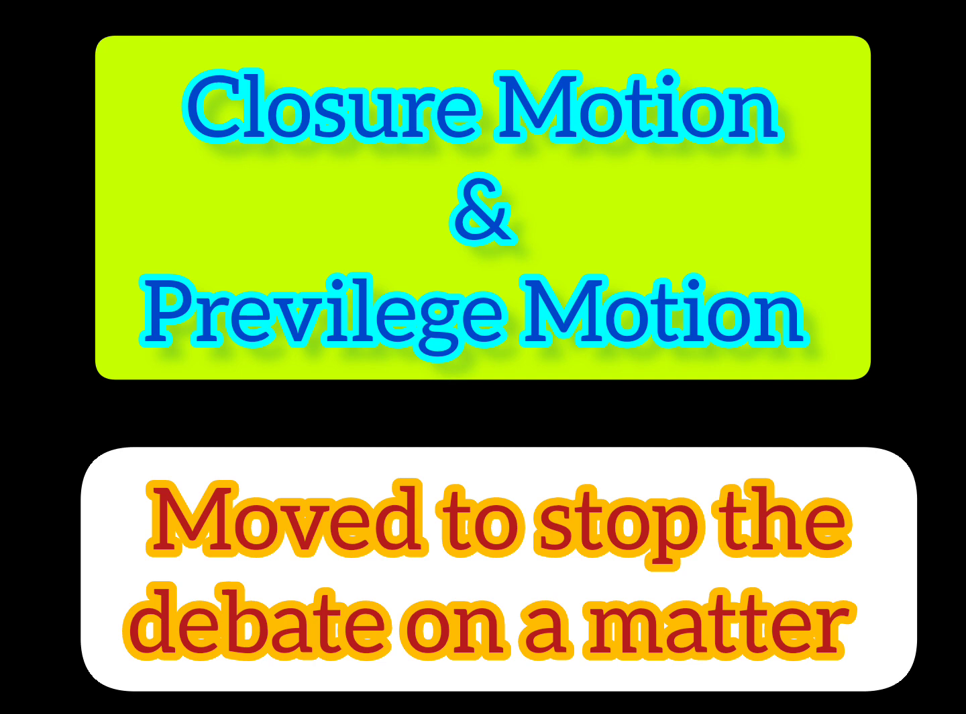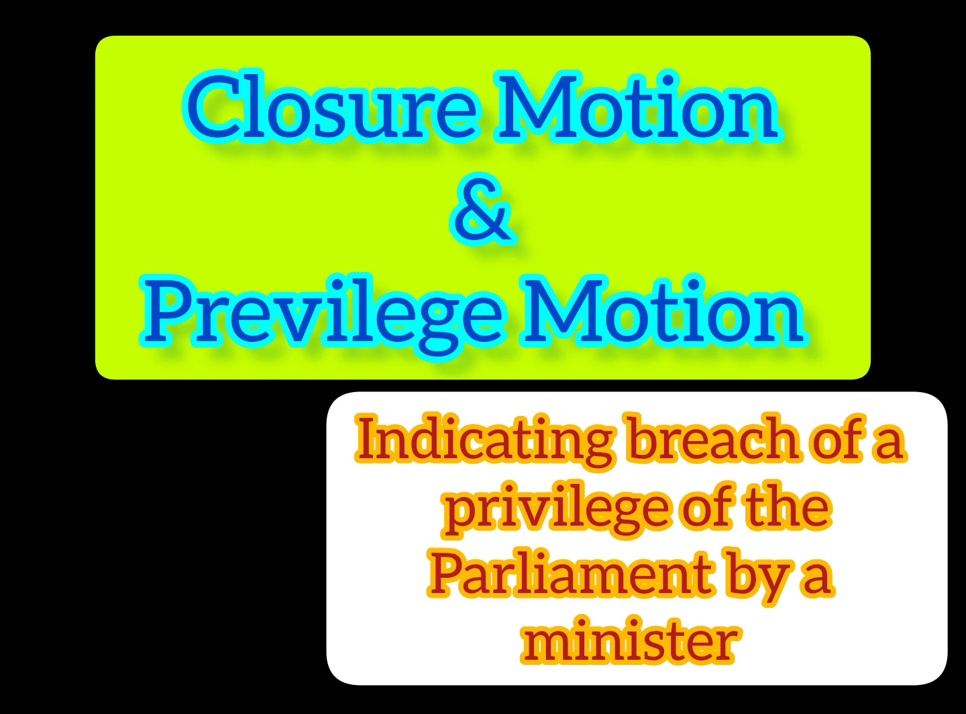Closure motion is moved to stop the debate on a matter. If it is passed, the debate ends and voting takes place. That is called the closure motion. Basically it helps to stop the debate on a matter. Now going to the last one, that is privilege motion. Privilege motion is basically indicating the breach of a privilege of the parliament by a minister. That is called privilege motion.